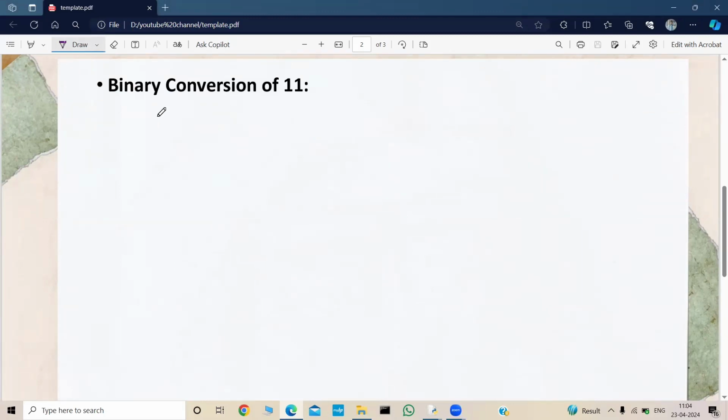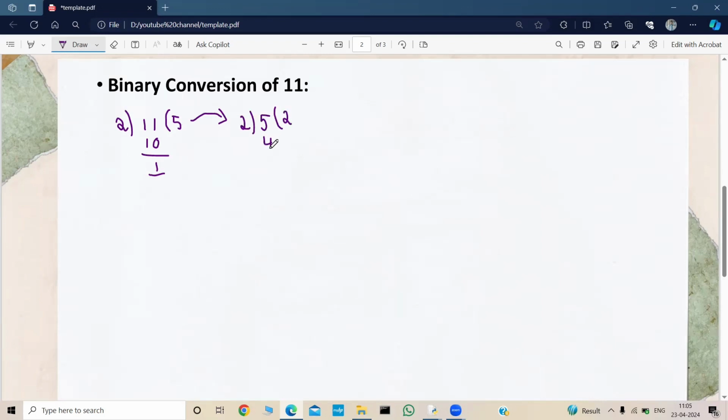So what we usually do, if we want to find the binary conversion of any decimal number, is divide that decimal number by 2, right? So let's do that. It was 11. The quotient was 5, right? 2 5s are 10 and the remainder was 1. Okay. And I will again take this quotient and divide it by 2.